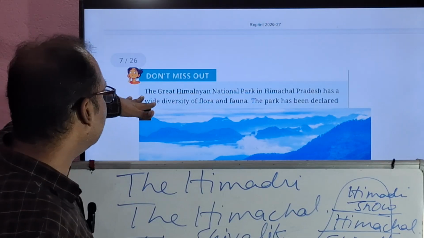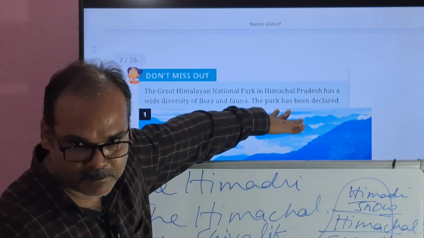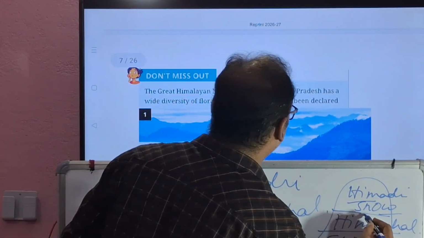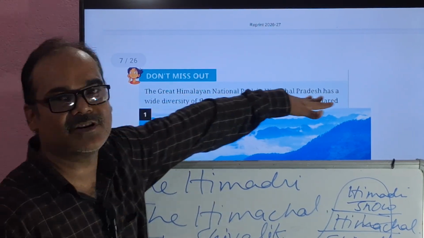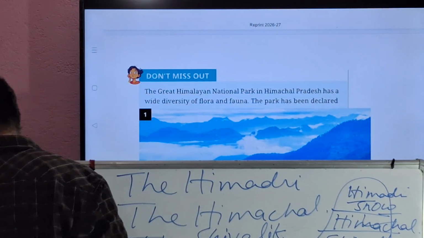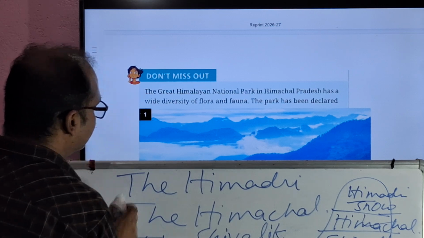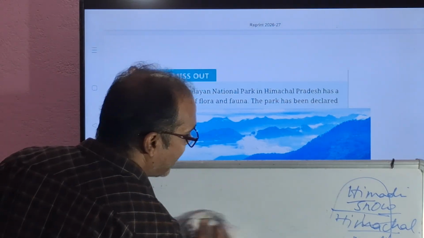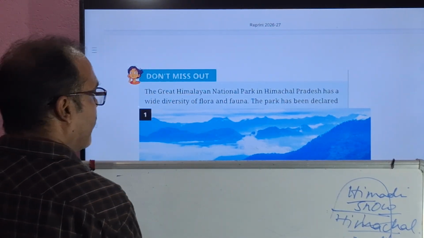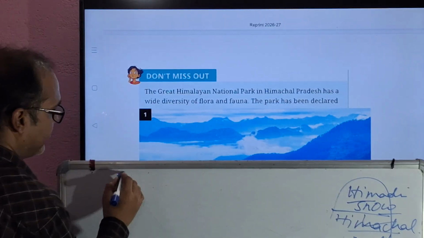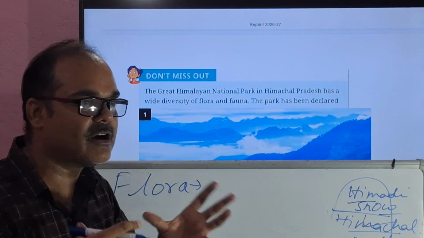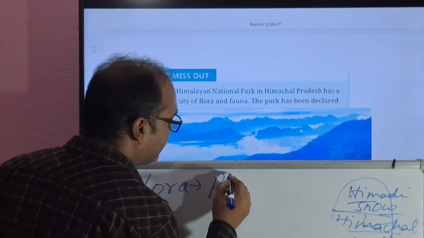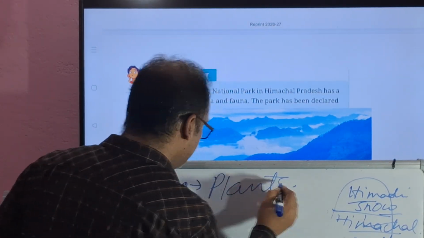Now let's move on. Note down somewhere that the Great Himalayan National Park is located in Himachal Pradesh, which has a wide diversity of flora and fauna. So never get confused about the difference between flora and fauna. Flora sounds like flower, it means plants, right?